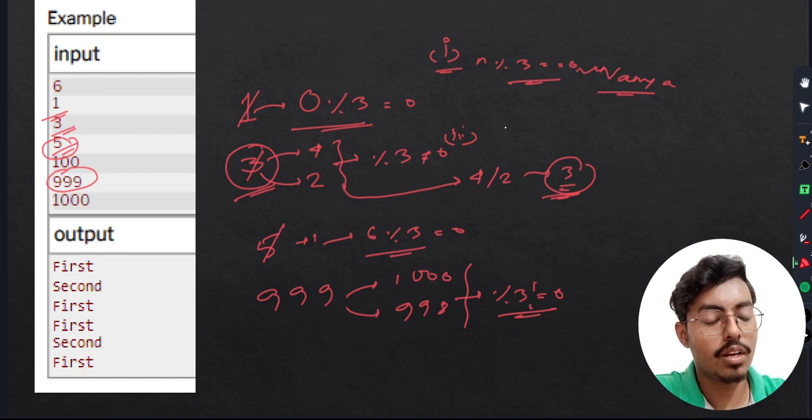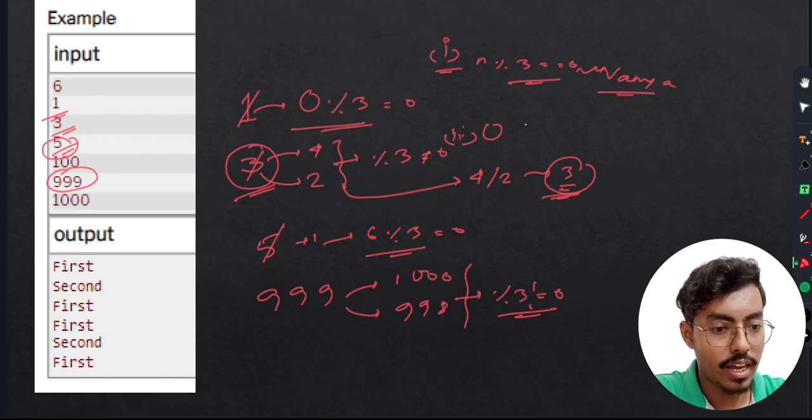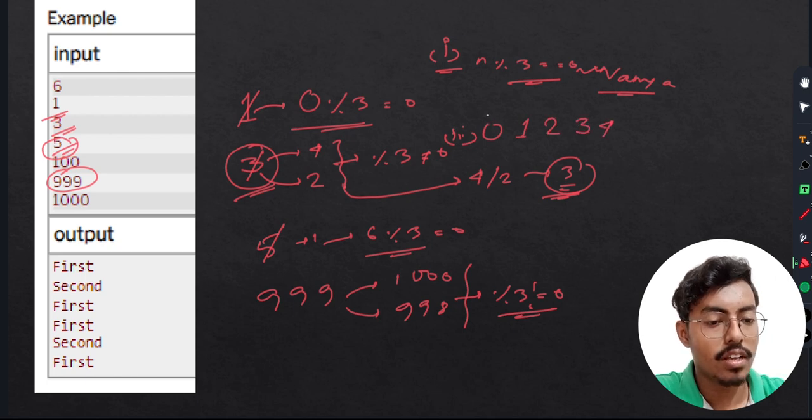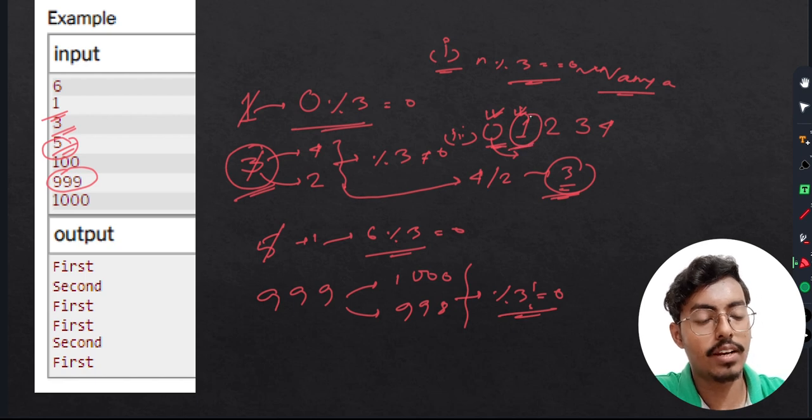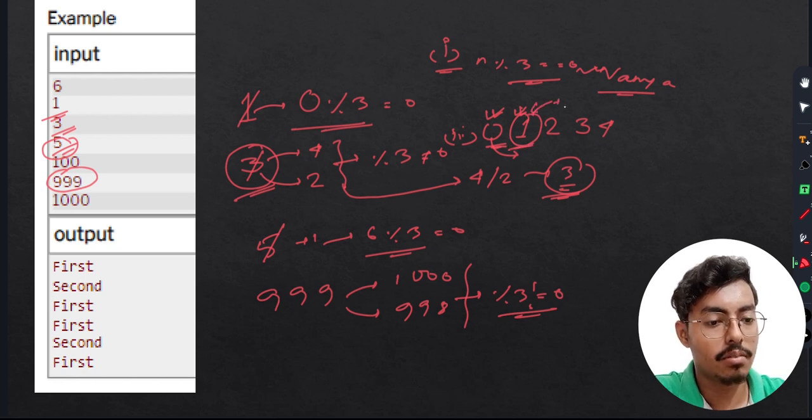Suppose the number is between 0 and 4: take any number 0, 1, 2, 3 or 4. If the number is 0, then obviously Vanya cannot win because it is divisible by 3. If you take 1, it is not divisible by 3, so Vanya can win by decreasing it by 1, and it becomes 0, which is divisible by 3.